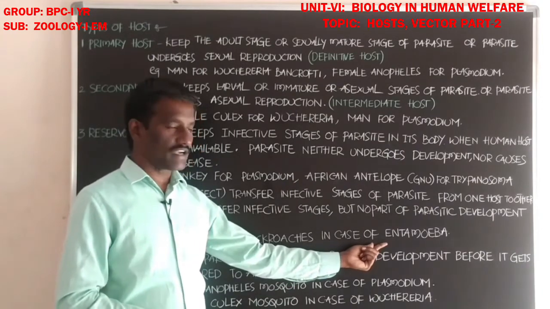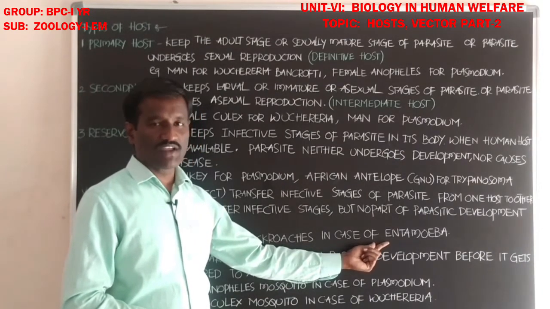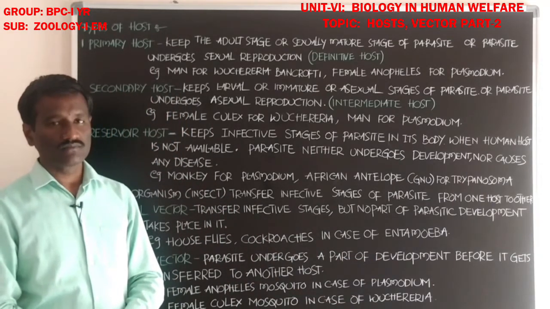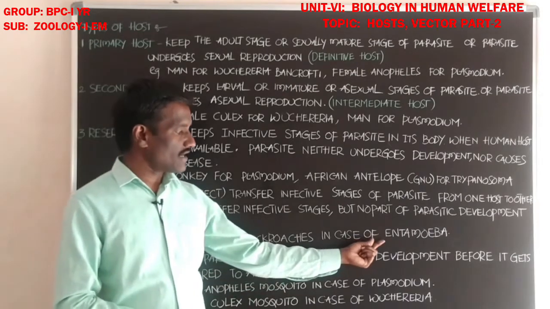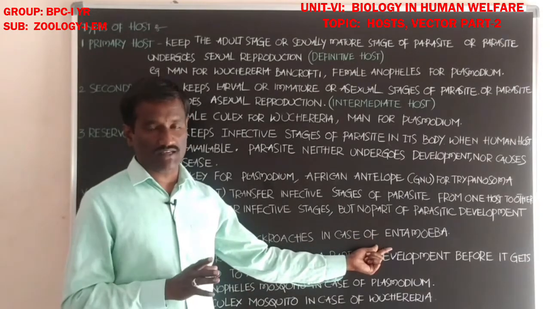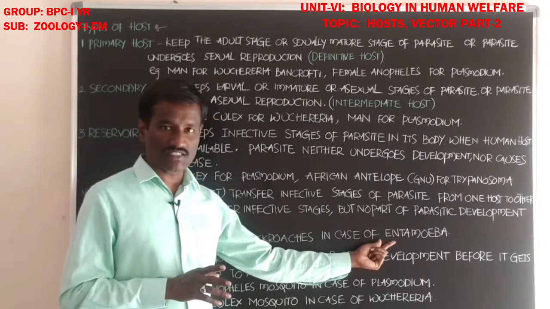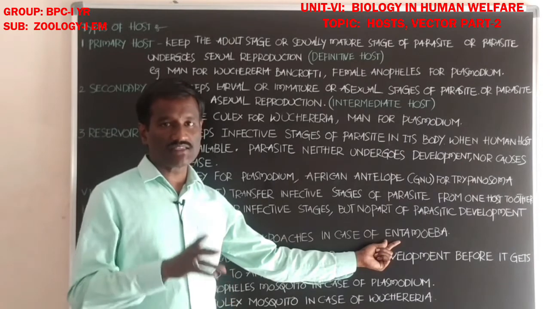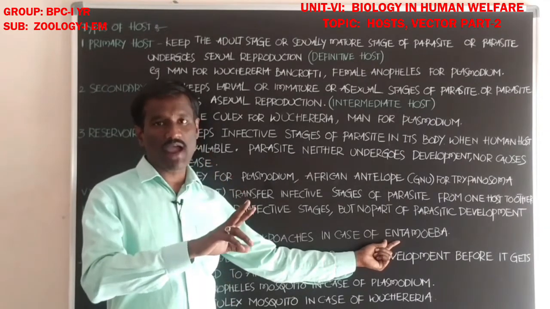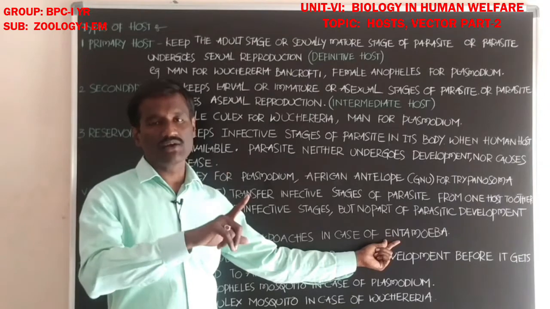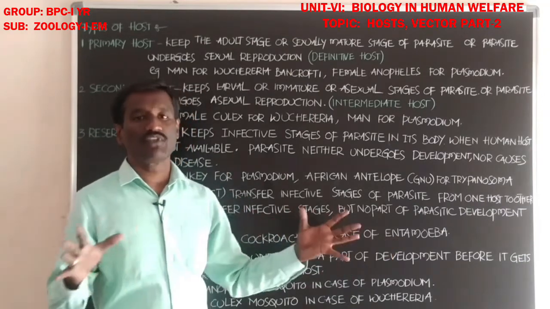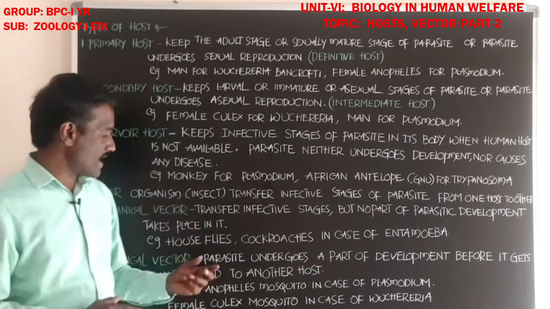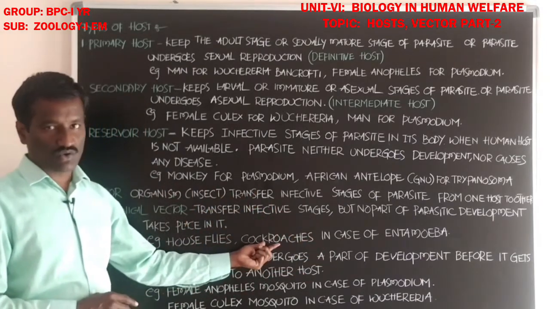Students, in the case of Entamoeba histolytica, a histozoic parasite, it is a monogenetic parasite. The infective stages of Entamoeba histolytica are transferred from one man to another man by the help of mechanical vectors such as houseflies and cockroaches.